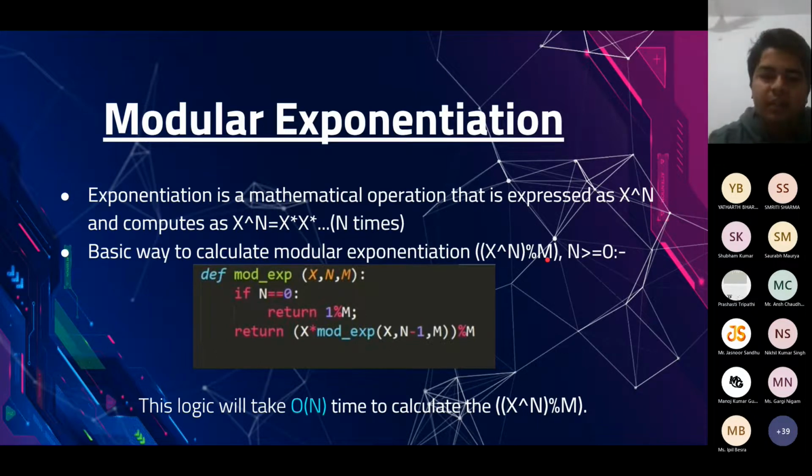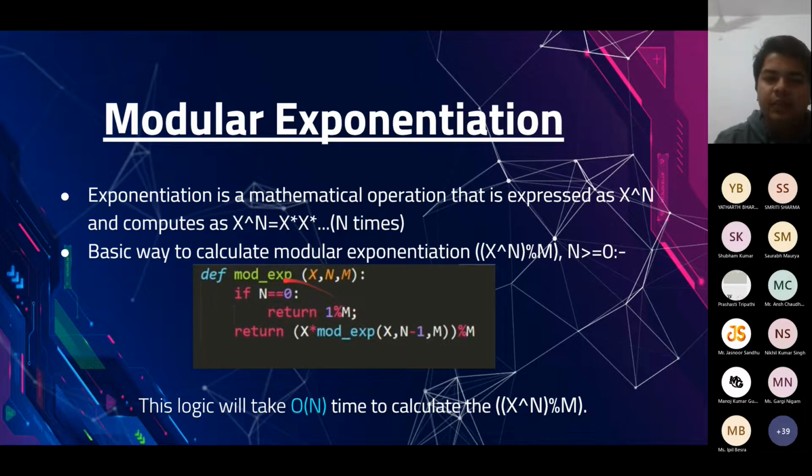But it is not always feasible, especially if you are using a programming language like C++, where the primitive data types are not big enough to store very large numbers. So there you have to think of a different approach in order to calculate x raised to the power n mod m. And this Python code basically follows the same way of calculating it.